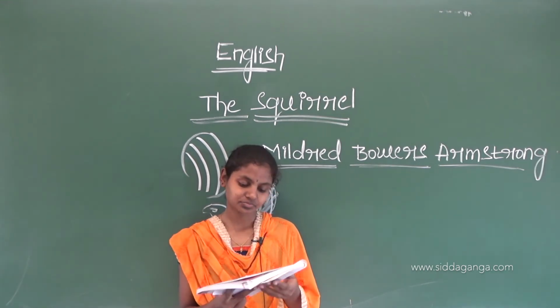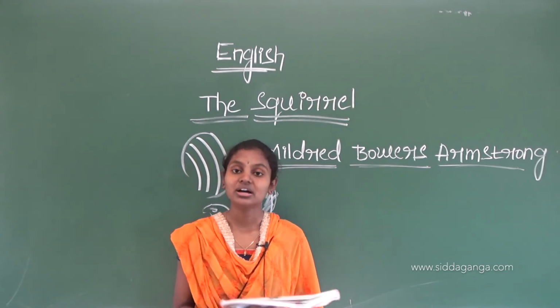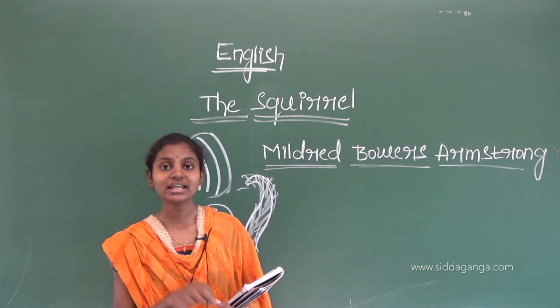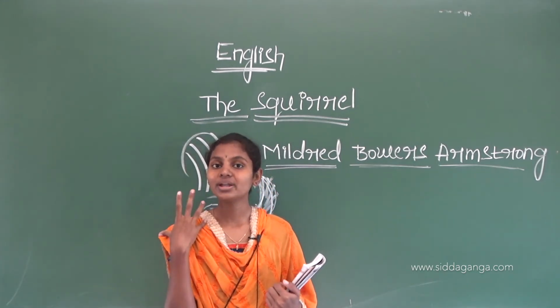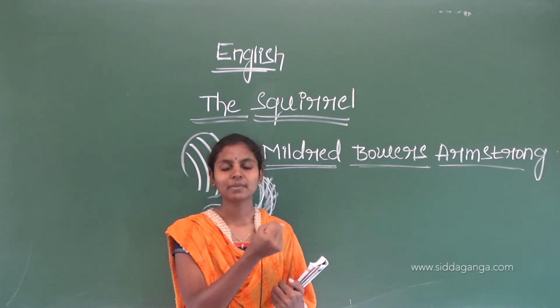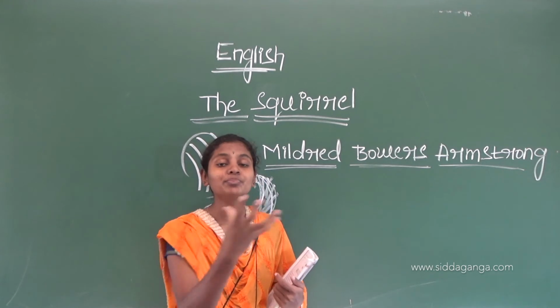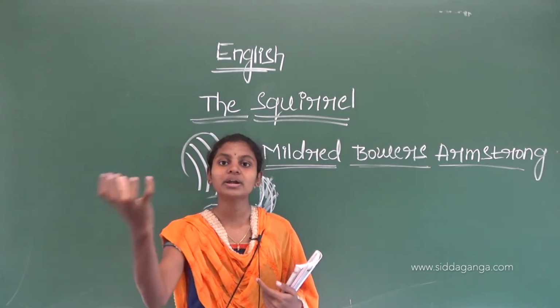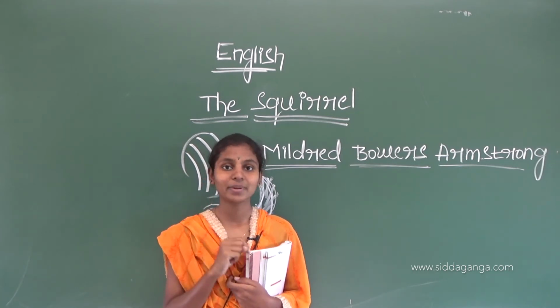And next, and if we ran around his tree, he went to the other way. Here the poet tells about human nature, that whenever a human sees a beautiful thing, a beautiful bird like that, we want to catch that, we want to take it to us. But that squirrel is very brilliant, right?